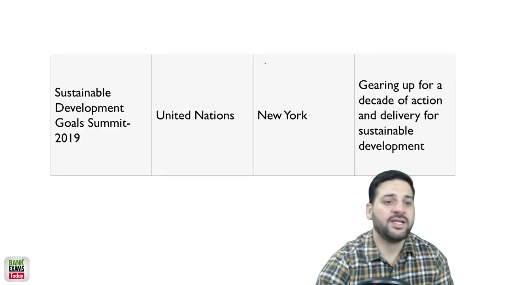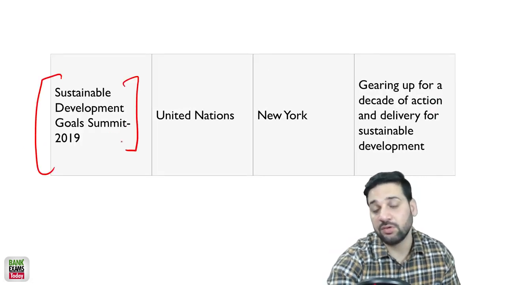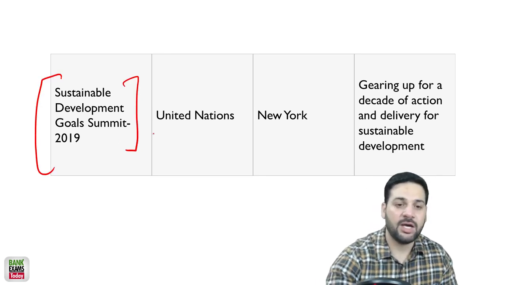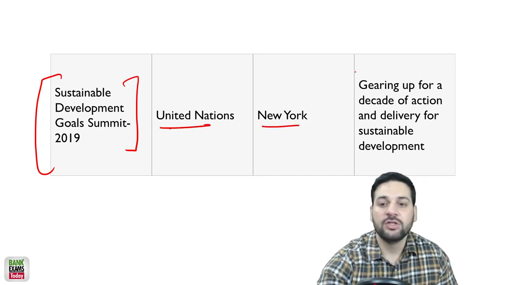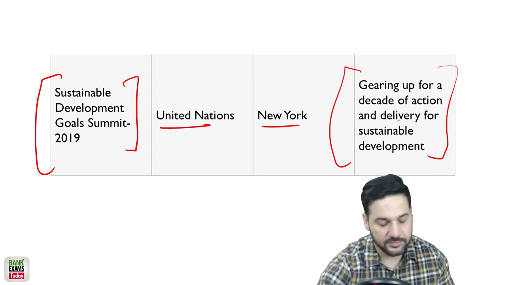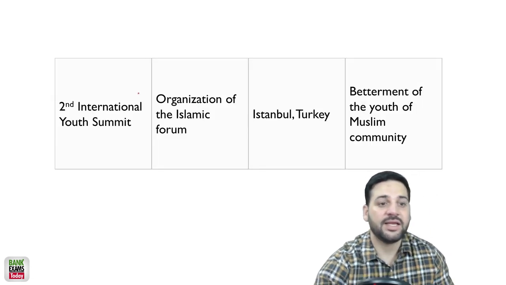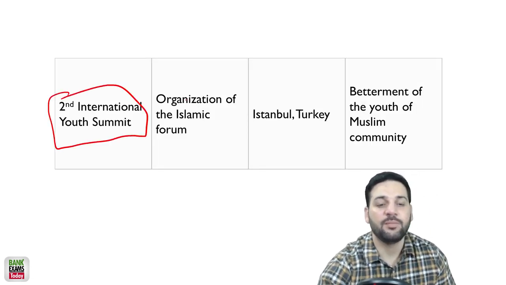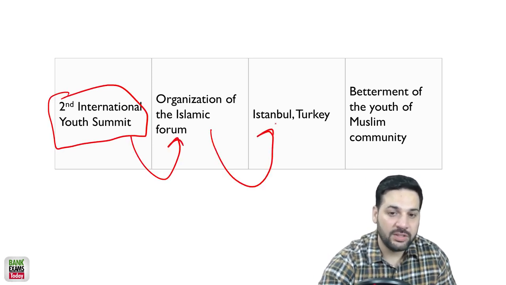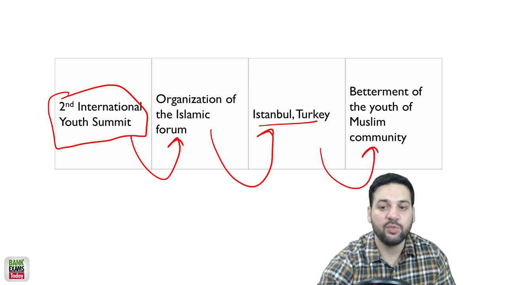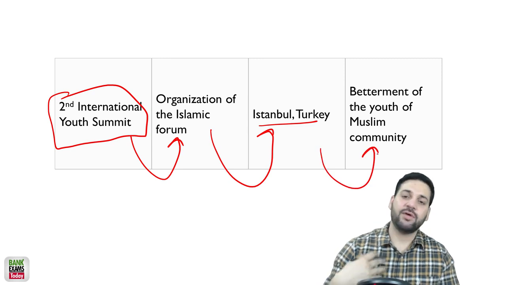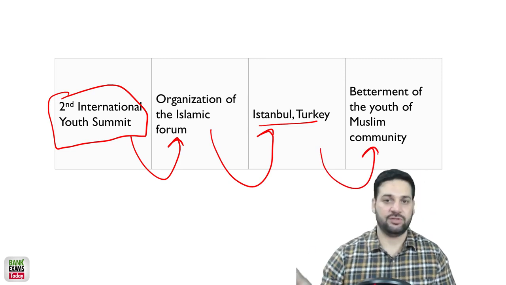The next one, which was also in the news throughout 2019, is the Sustainable Development Goal Summit. Very important topic. Again by the United Nations, again in New York. The theme was gearing up for a decade of action and delivery of sustainable development. Second, the International Youth Summit. Again, very important. Organization of Islamic Cooperation, held at Istanbul, Turkey, for the betterment of the youth of the Muslim community. Do not note this down. I'll provide you the complete list at the end of this lecture, so don't worry at all.